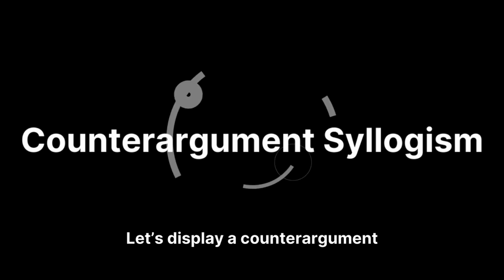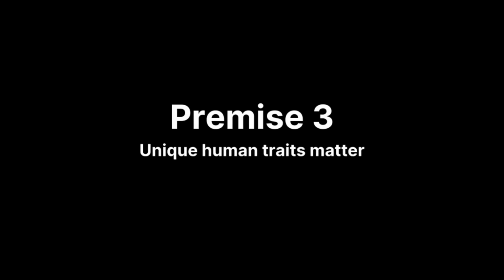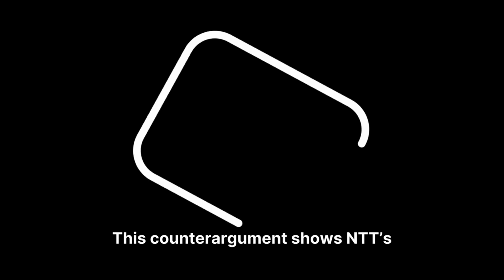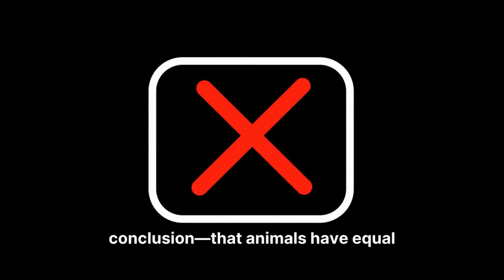Let's display a counter-argument syllogism to clarify. Premise 1. Moral value in humans may stem from unique traits, like the potential for rationality, even in marginal cases. Premise 2. Animals lack this potential for rationality, even if they share traits like sentience. Premise 3. Moral value doesn't require only shared traits, but can include unique human traits or species membership. Conclusion: animals don't necessarily have the same moral value as humans. This counterargument shows NTT's conclusion that animals have equal moral value doesn't follow.